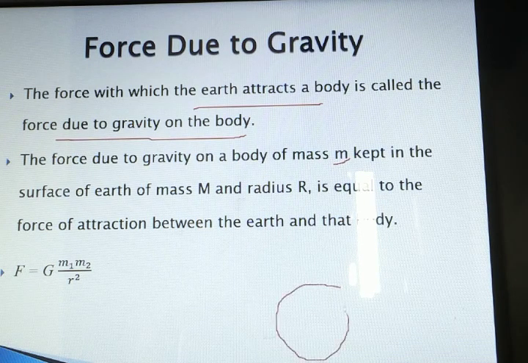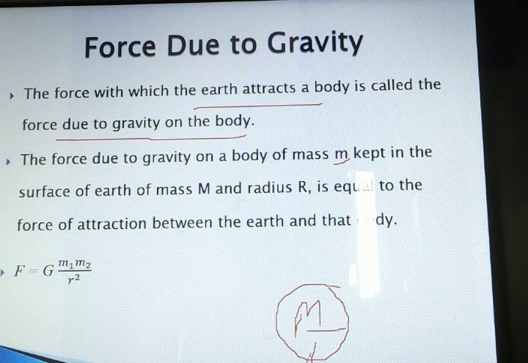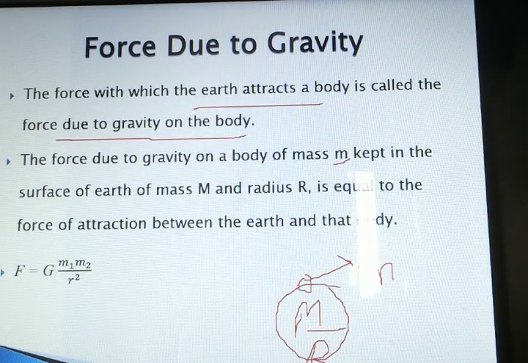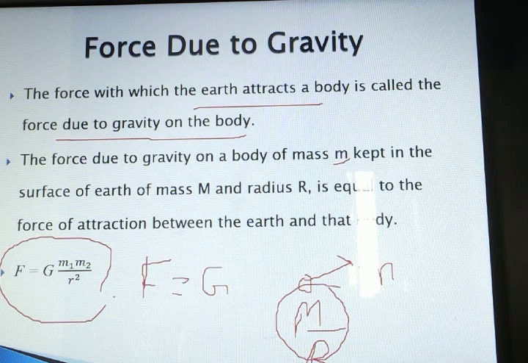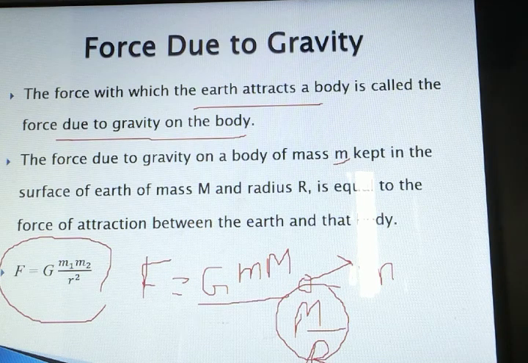Take for example, this is the earth. Earth's mass is capital M and earth's radius is capital R, and we are keeping one object on the earth whose mass is small m. So the force between this object and the earth can be given by this formula, that is F = G m1 m2 / r². This formula can again be written F = G, in place of m1 we can write small m, that is the mass of that object. In place of m2 we can write capital M, that is the mass of the earth. And in place of r² we can write capital R², where R is the radius of the earth.